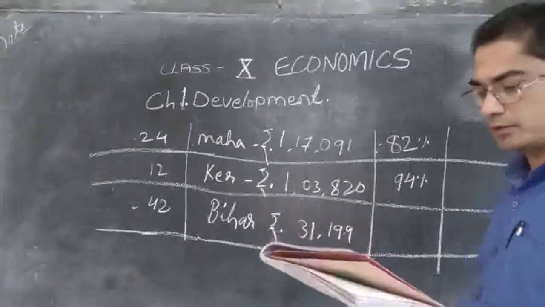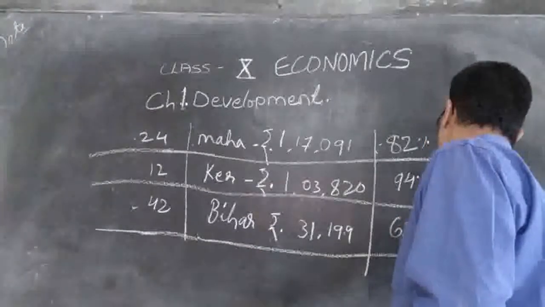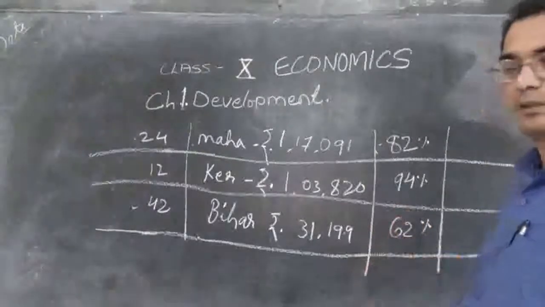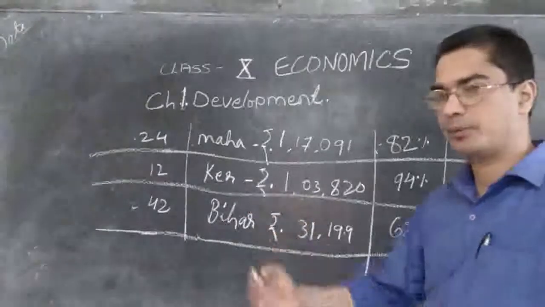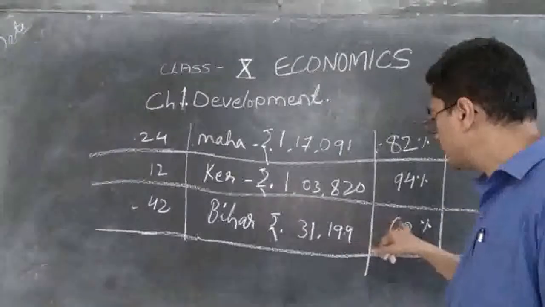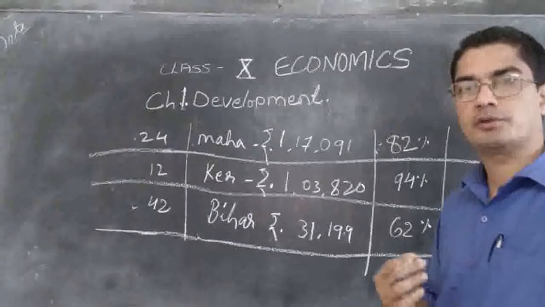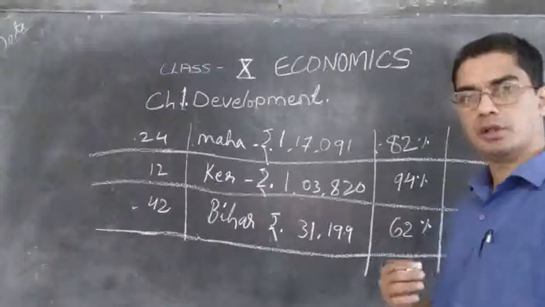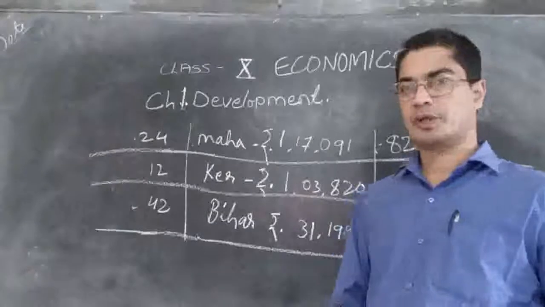And in Bihar, it is only 62%. Only 62% of the people will be able to read and write. The rest, that is 38% of the people. If you take 100 people, only 62 of them will be able to read and write. Another 38 of them will not be able to read or write. They will not be able to write even their name. They will not be able to put their signature because they never got the opportunity to go to school or learn anything.